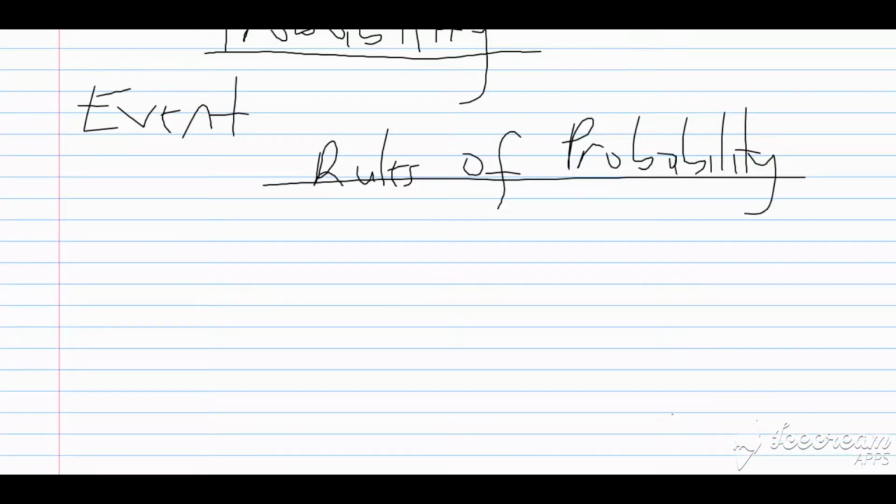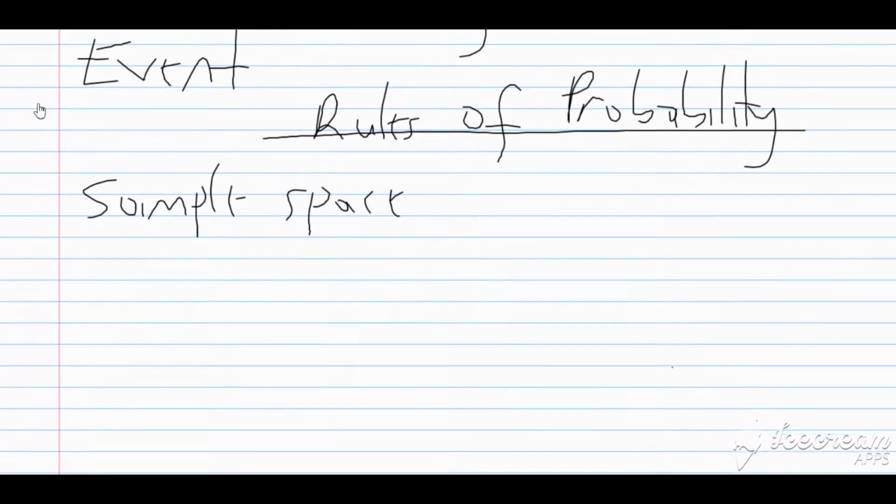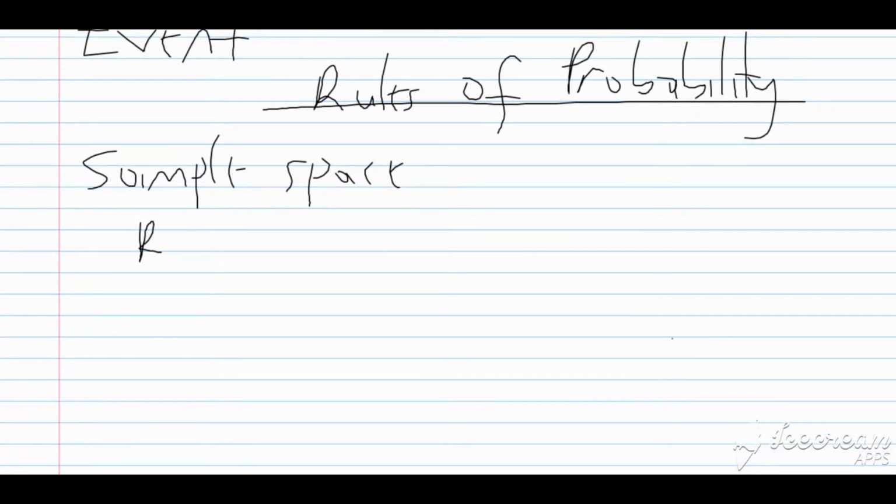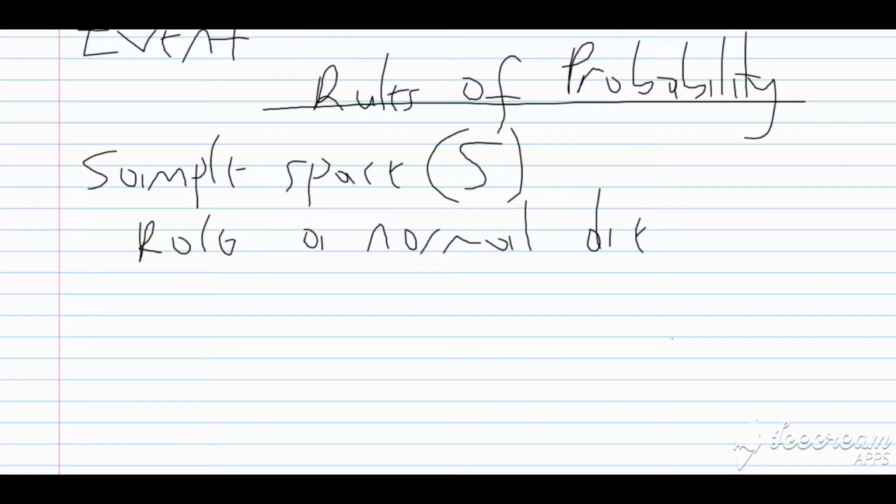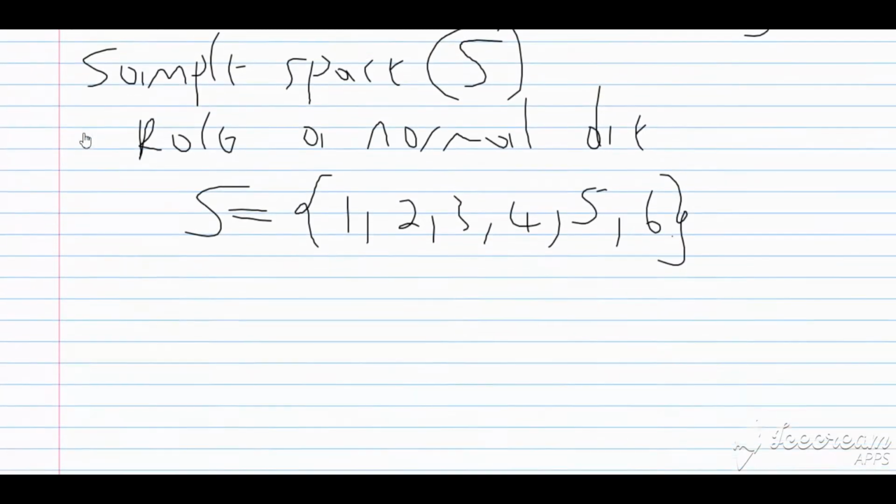So to talk about the rules of probability, we need to establish some very foundation things here. And the first thing is what I call the sample space. So what is my sample space? The sample space is all the possible outcomes. All right? Simple example. When you roll a normal die, and I'm going to call to represent the sample space, we use a capital S here. When I roll a normal die, this is what can happen. I can get a 1, 2, 3, 4, 5, or a 6. So this represents a set of all possible outcomes.